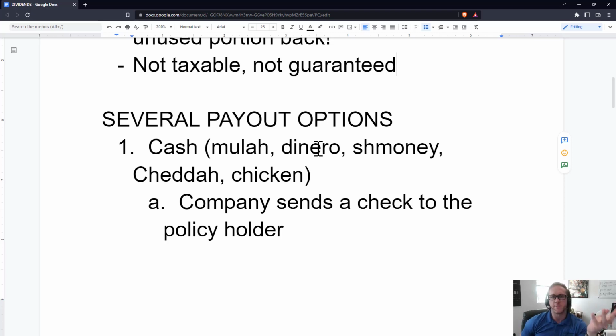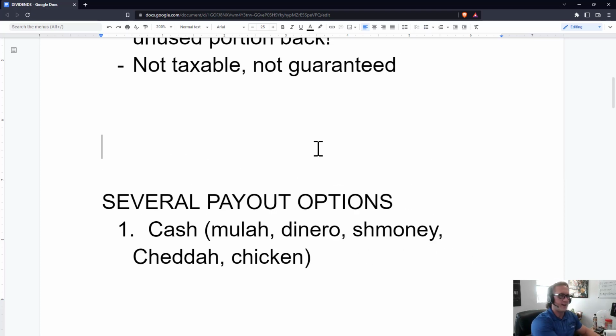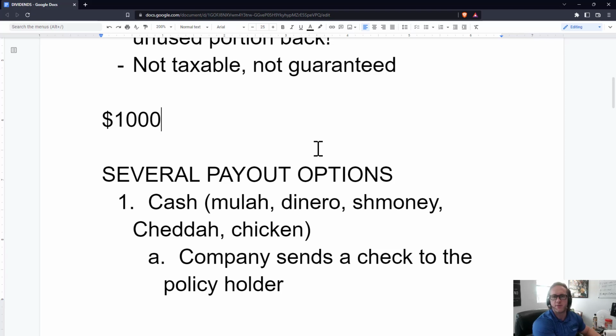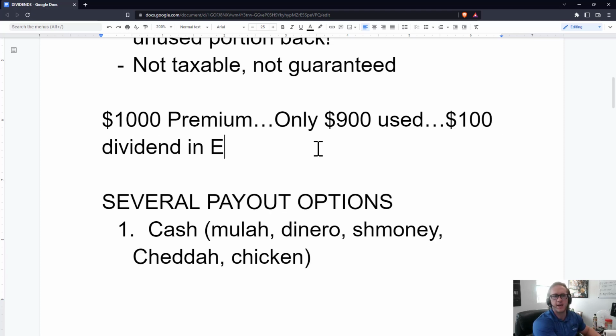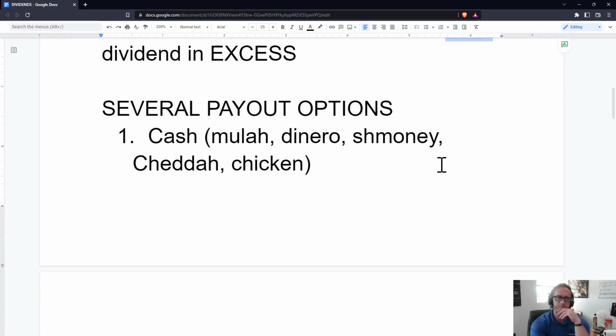So there are a few different ways that people can elect to use these dividends. So that $100 in that example. For the example here, we have a $1,000 premium. We're going to carry this throughout the rest of this lesson too. So a $1,000 premium, only $900 used. That means a $100 dividend in excess. So the person gets the $100 back. Now, there are a few things this person can do with this $100, a few ways they can get it or use it.